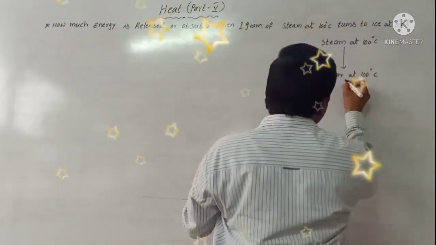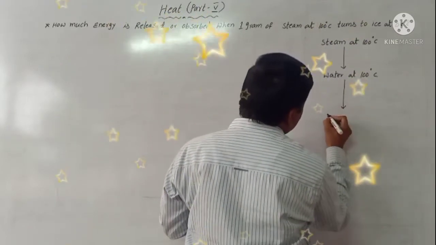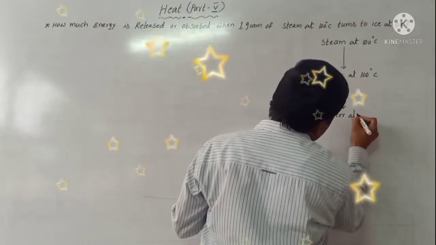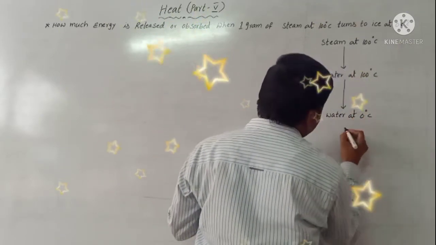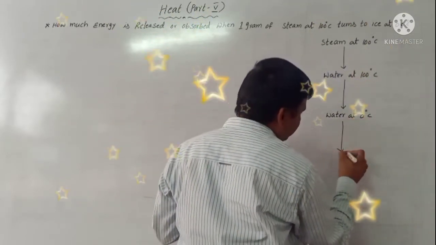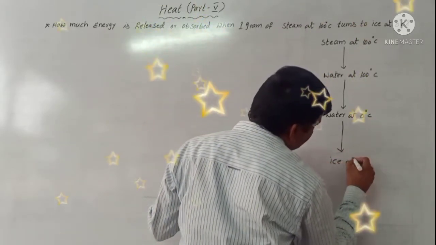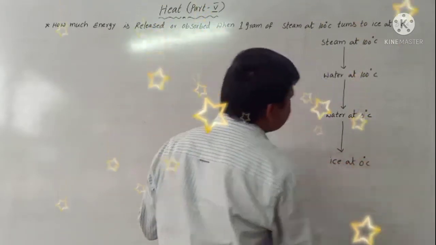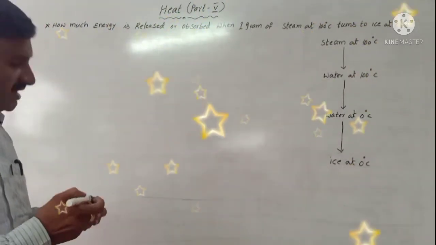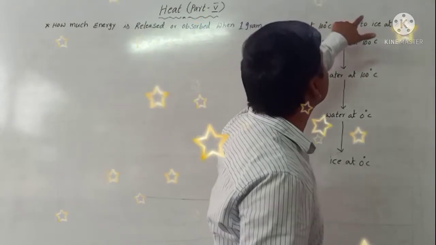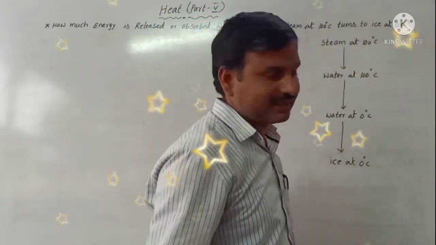After that, the water cools to water at 0 degrees Celsius, which then freezes to ice at 0 degrees Celsius. This is the order: steam at 100 degrees Celsius to ice at 0 degrees Celsius.